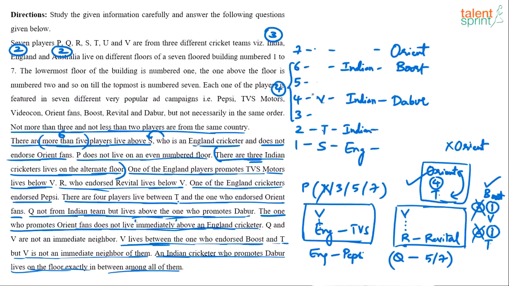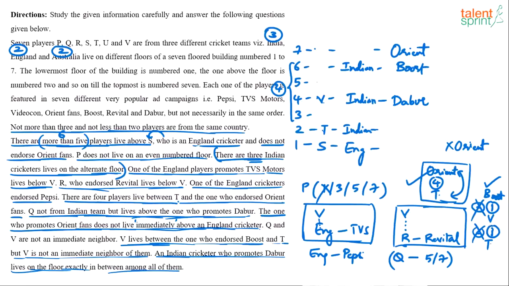Yes or no? The other way also, Boost cannot be on 7th floor. Can Boost go on 7th floor? No. 7th floor is blocked by Orient. Boost has to be on 6th floor only. There is no other choice. Because Boost, if it comes on 5th floor, then V cannot be on 4th floor. V has to be on 3rd floor. And if V is on 3rd floor, it becomes a neighbor of T. That restriction tells us that there should be one person between V Boost and VT.